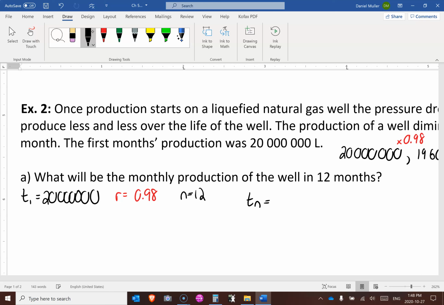That's T1 times R to the n minus 1. So we're finding T12. T1 is 20 million, R is 0.98, to the 12 minus 1, which is 11.